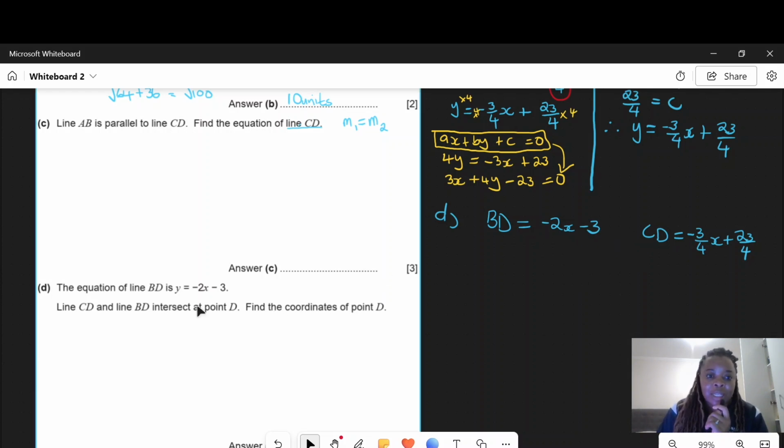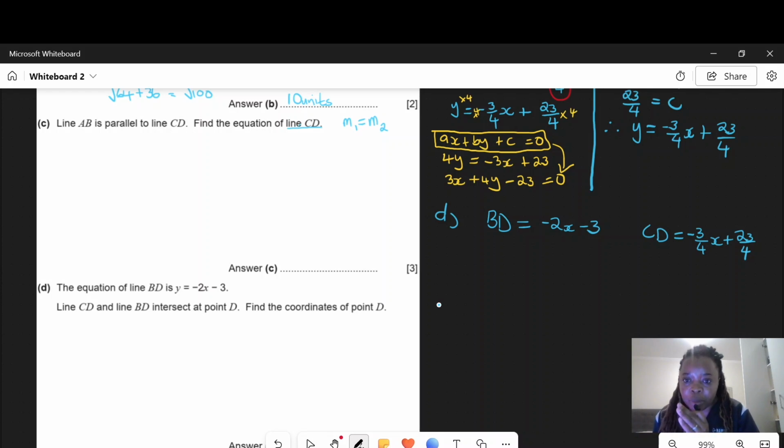So here they said the line CD and line BD intersect at point D. So now we need to find the coordinates of the point D, where the two lines meet. Very important, if you are asked where the two lines meet, it means the point of intersection. These two lines will meet where they are equal.